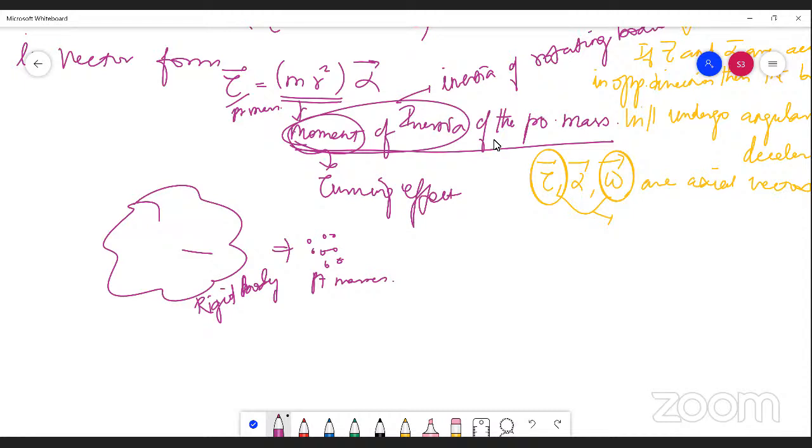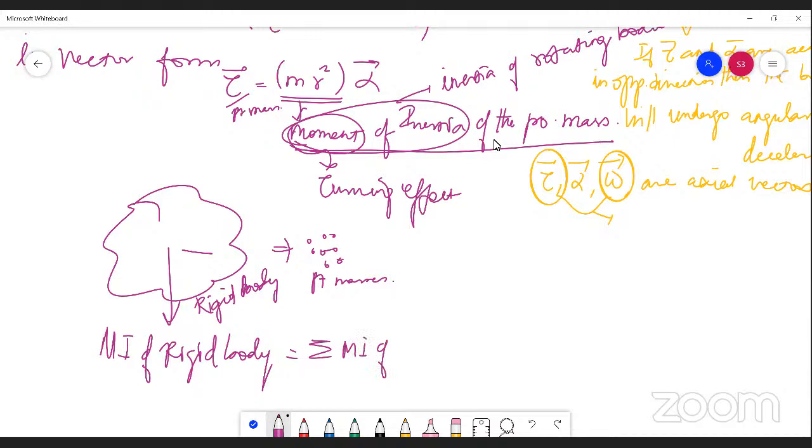So a rigid body is made up of many such point masses. Hence, if I want to calculate the moment of inertia of a rigid body, it is the sum of the moment of inertia of all the point masses. So, you can easily calculate the moment of inertia of the rigid body here.